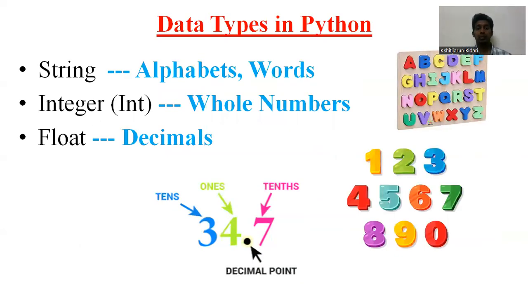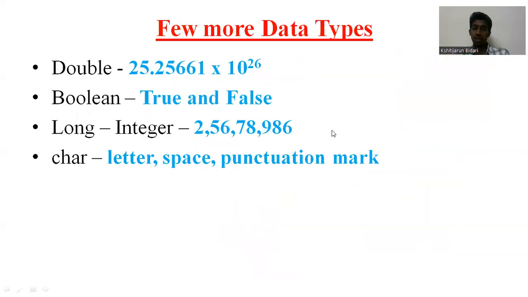So let me see that. Data types in Python. See here, friends, these are the three most important and basic data types in Python. First one, they call it string. What is string? Strings are basically alphabets and words. Next one is int. Int in the sense integer. Integer means whole numbers. Next one is float. What are floats? Floats are basically decimals. So these are three things: string, integer, and float. These are three data types in Python. There are a few more which we'll see now.